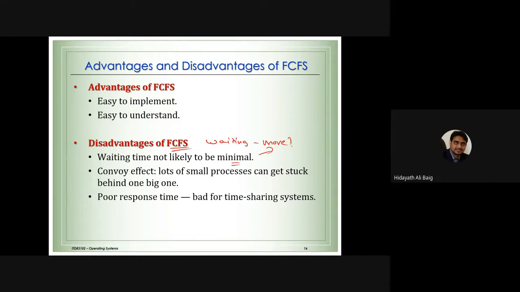Okay. Another problem is the convoy effect. I will give you an example to remember this. We have the experience of a marriage convoy: we go on the road with all the marriage cars, wedding cars. If there is a person behind who is not from the marriage party, they have to wait for these people to go.